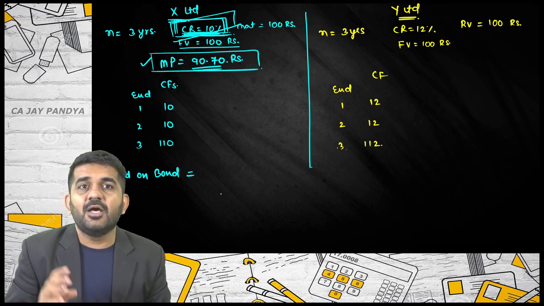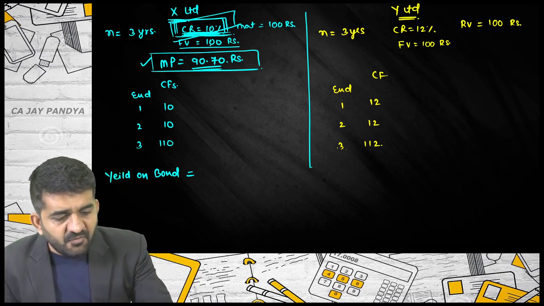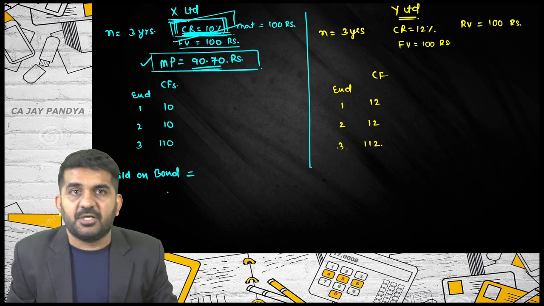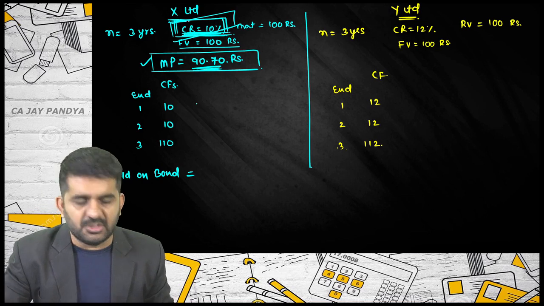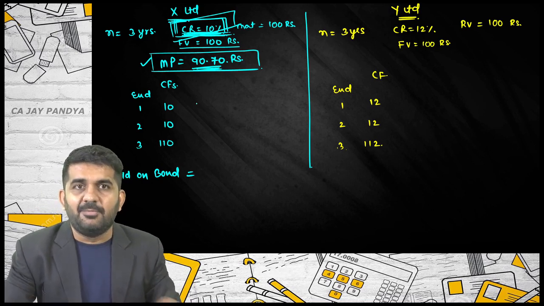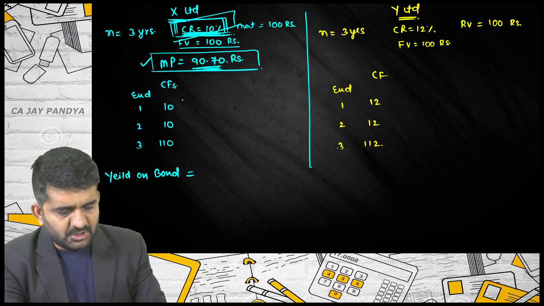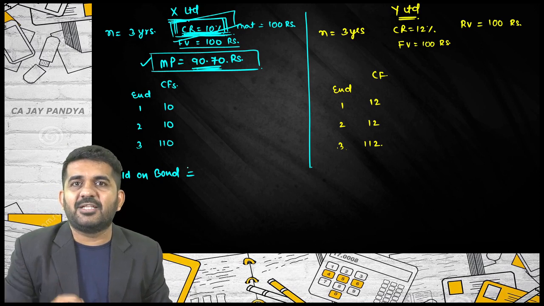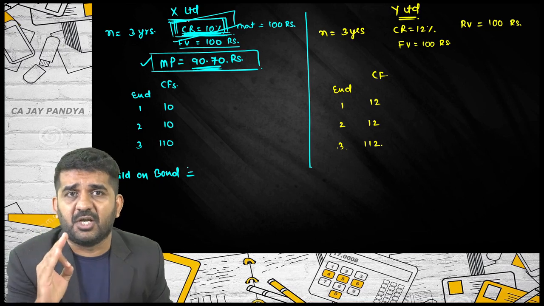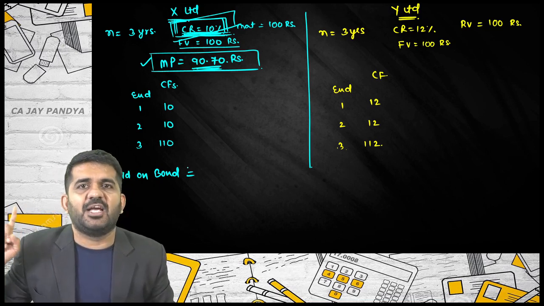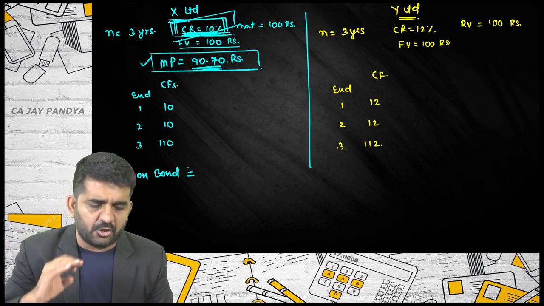If you are intelligent enough, you will never try it with 8%. Why? If I pay 100 rupees, I get 10%. If I pay only 90.70, I am getting more than 10%. So let me try it with 12%. How to find the yield on the bond? I will use the trial and error method. The method is exactly the same as finding the internal rate of return. We skipped one question of finding IRR; here we are actually finding the internal rate of return, or yield on the bond.